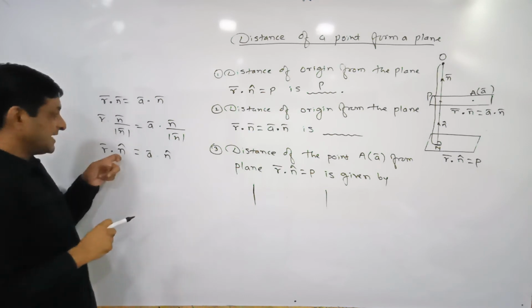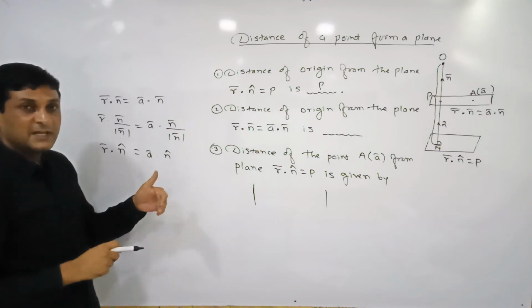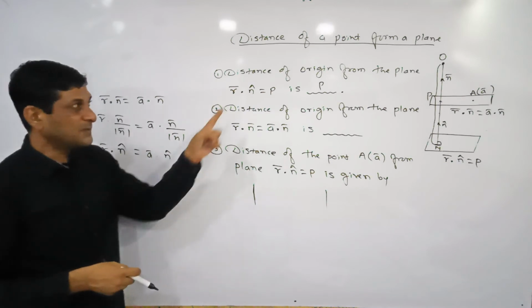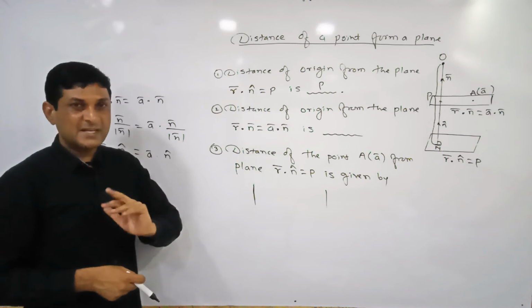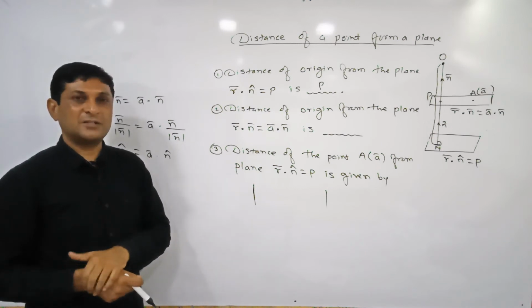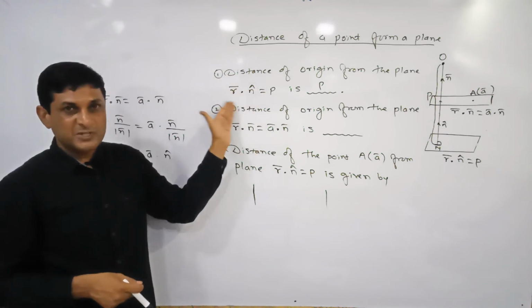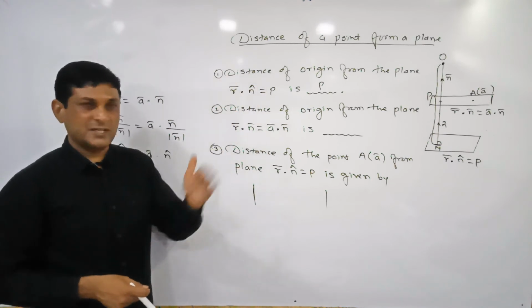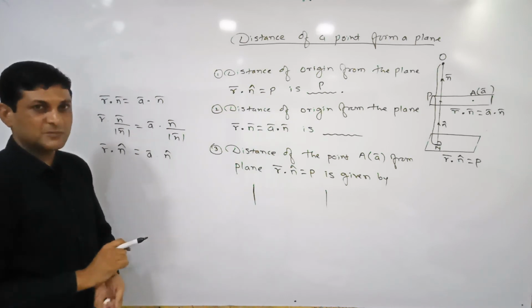Now here N cap is there, means now this equation is in which form? Equation is in normal form, क्योंकि R bar के साथ अगर N cap का डॉट है, N cap means unit vector normal का dot product है, at that time we can say that the equation is in normal form, and in such cases the value on the right hand side is called the distance of the plane from the origin.